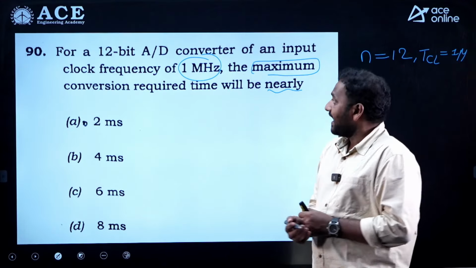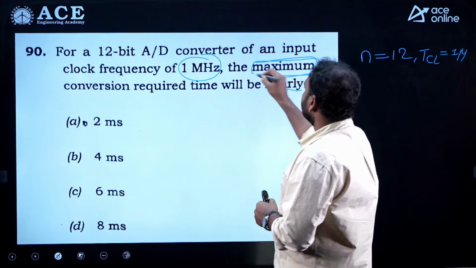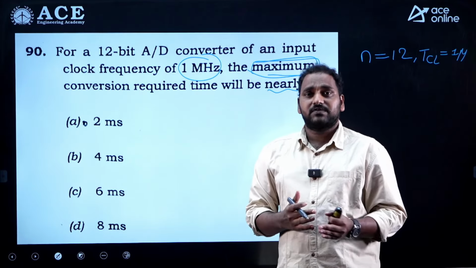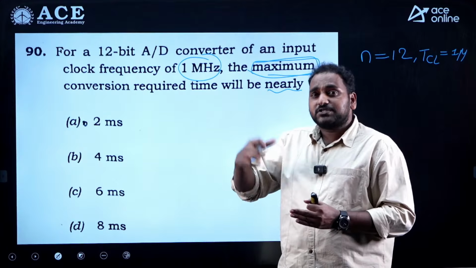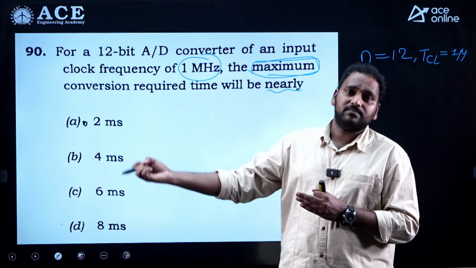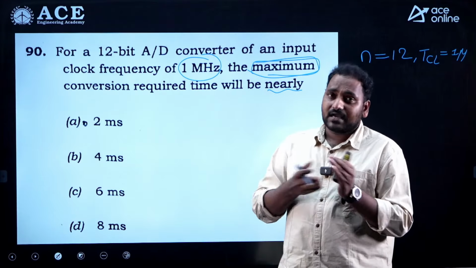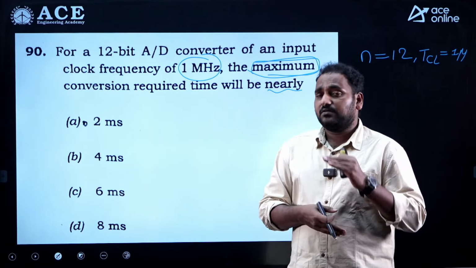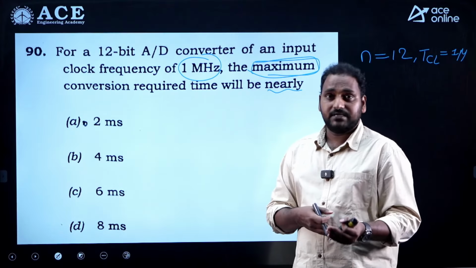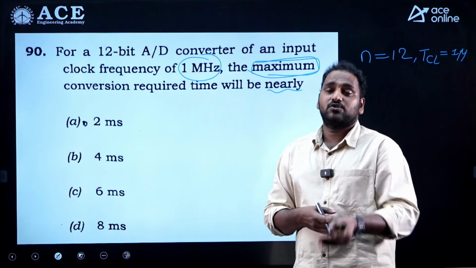So, that is why as he has given maximum conversion time, we can understand it out of all analog to digital converters, by using which kind of analog to digital converter it is going to give you the maximum conversion time. So, in that aspect if you select the option, we can go for integrating type, also called dual slope type.